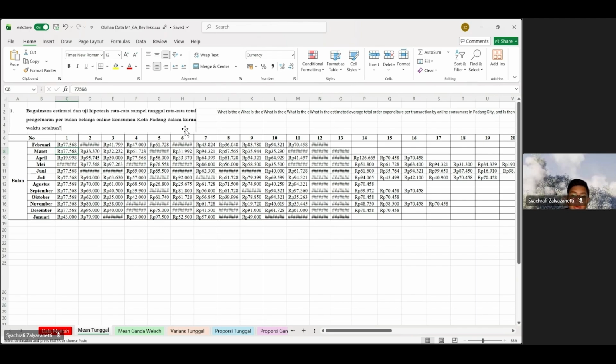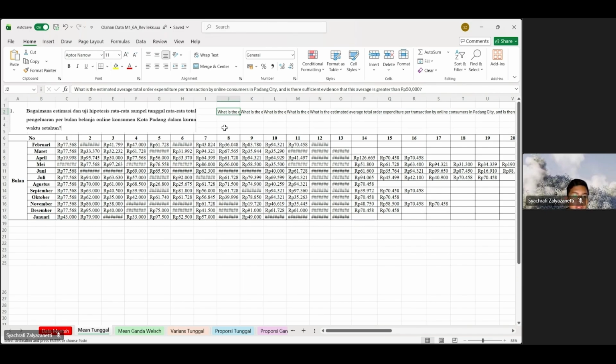Today I want to present about the analysis of single mean, or what we call the mean tunggal. The first step that I want to show to you is the research question. The research question is, what is the estimated average total order expenditure per transaction by online consumers in Padang City? And is there sufficient evidence that this average is greater than 3,000 rupiah?